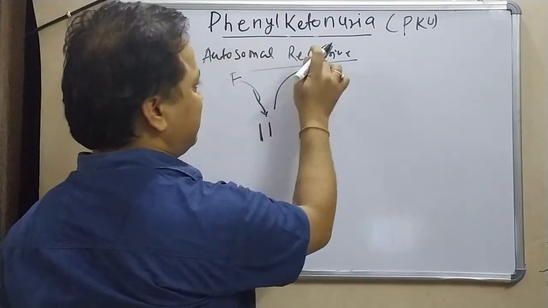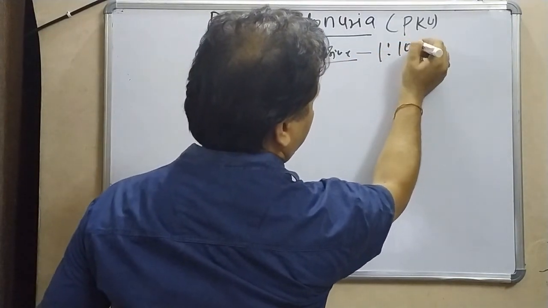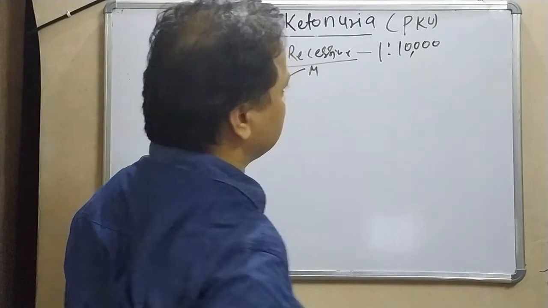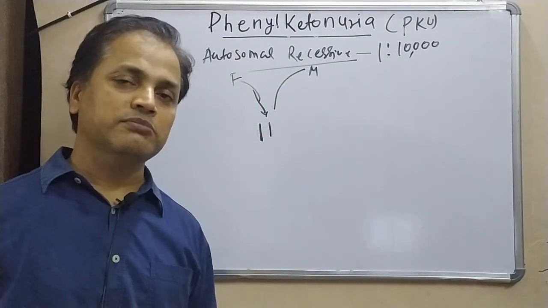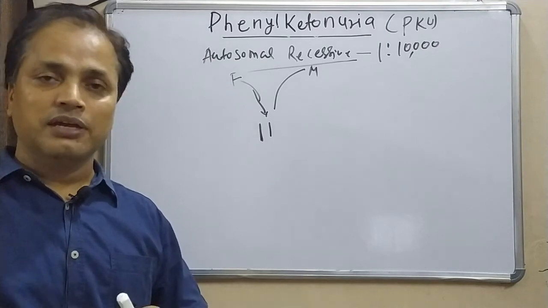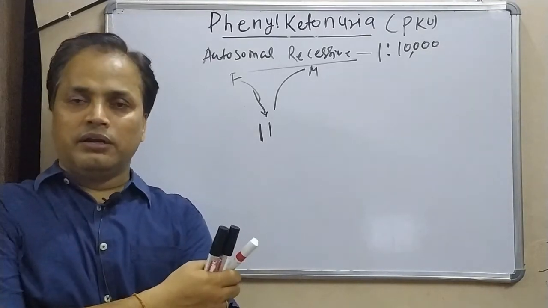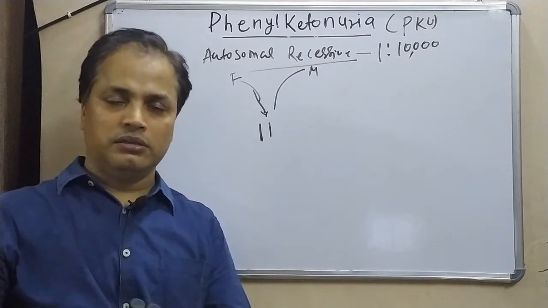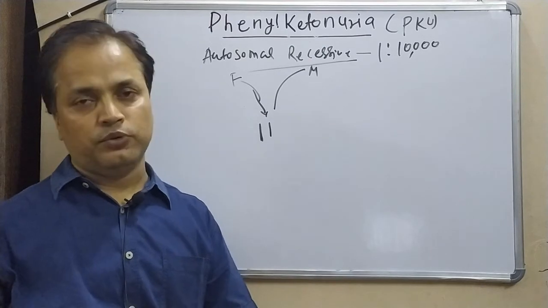Because of this autosomal recessive condition, its occurrence is roughly 1 in every 10,000 births. Compared to other inborn errors of metabolism, its occurrence is on the higher side. So this is all about phenylketonuria. Next day we will talk about other inborn errors of metabolism, mainly alkaptonuria.